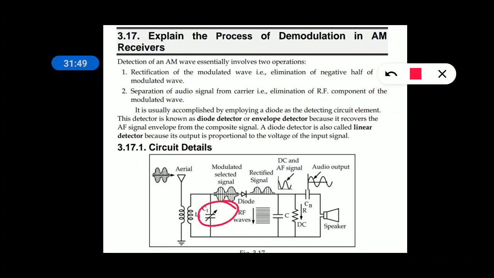These are the negative cycles, those should be removed. That is done by a rectifier. Generally we use a half wave rectifier with the help of a diode, right? To have coupling, we use a transformer, where the primary is connected to the antenna.